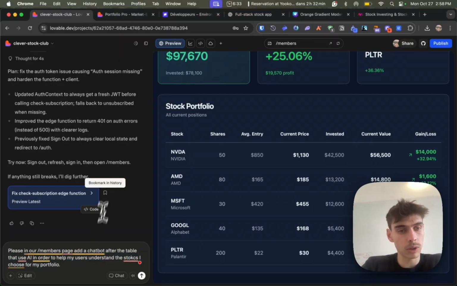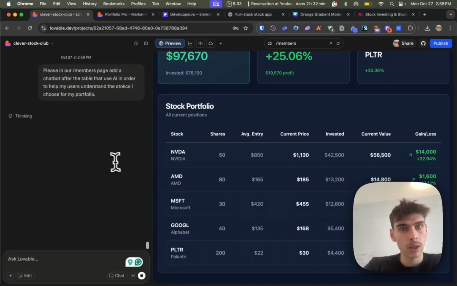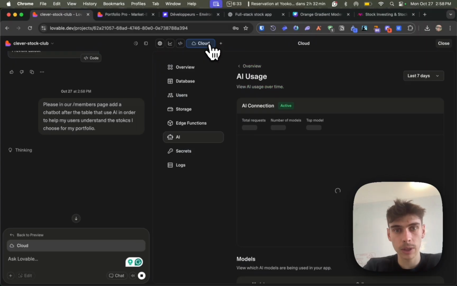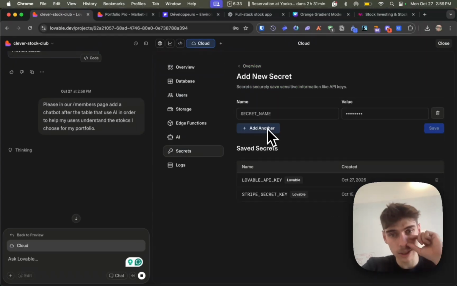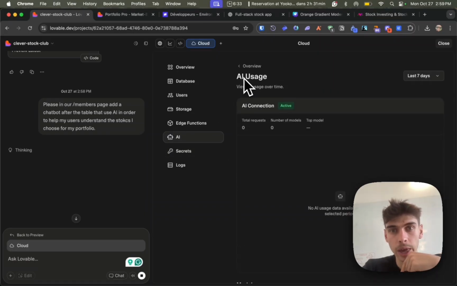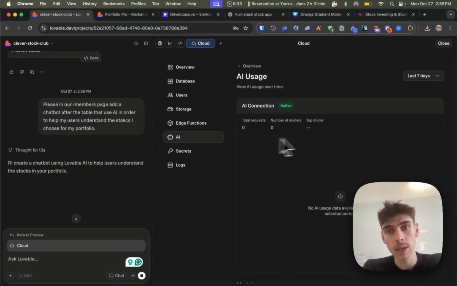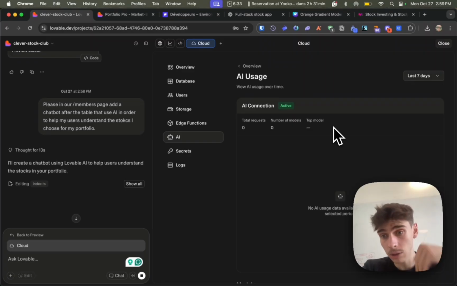Well, we'll see how it goes from there. But basically, here we can see in the secrets we have a Lovable API key that I mentioned before, and this Lovable API key is a way for us to use AI. Probably what it will do is use credits directly from Lovable in order to use GPT, Gemini, etc. inside your app.